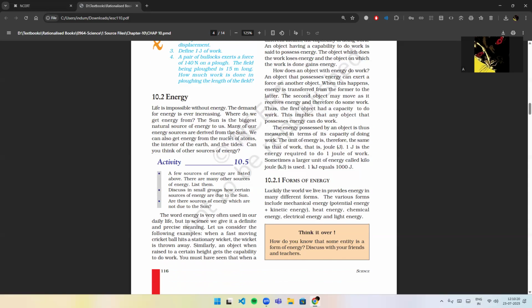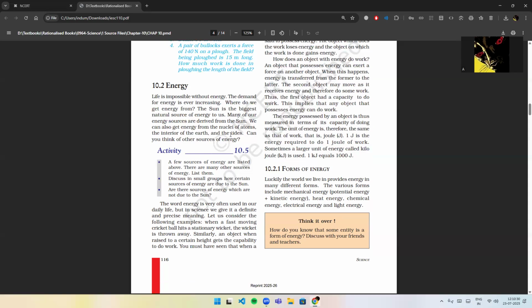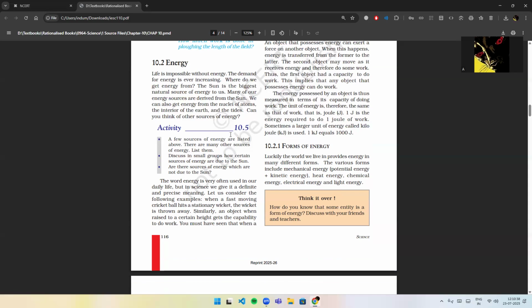This implies that any object that possesses energy can do work. The energy possessed by an object is thus measured in terms of its capacity of doing work. The unit of energy is therefore the same as that of the work, that is joule. 1 joule is the energy required to do 1 joule of work. Sometimes a larger unit of energy called kilojoule is used. 1 kilojoule equals 1000 joules.